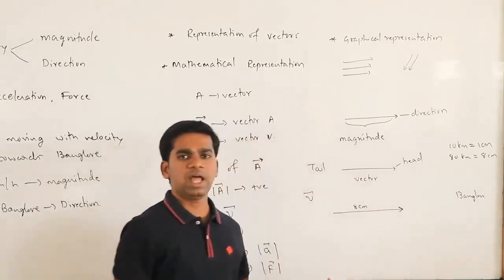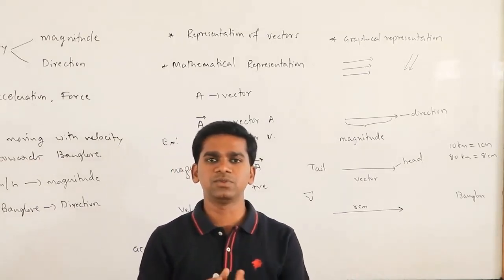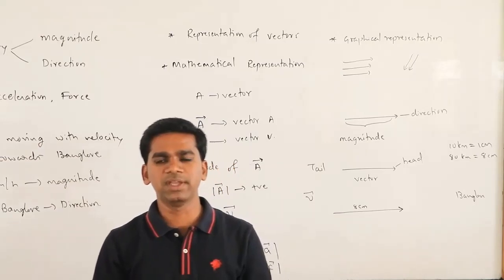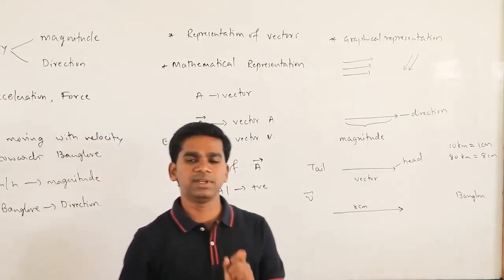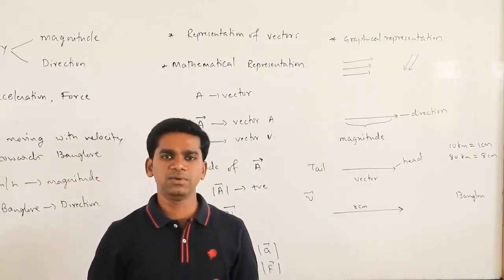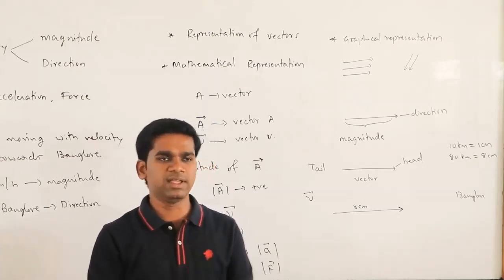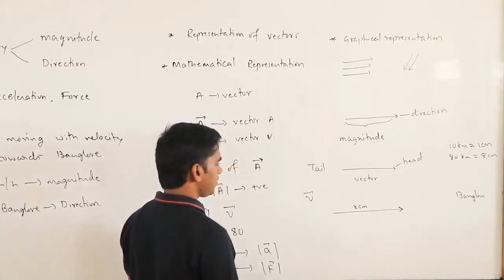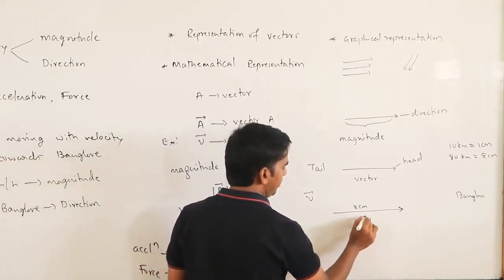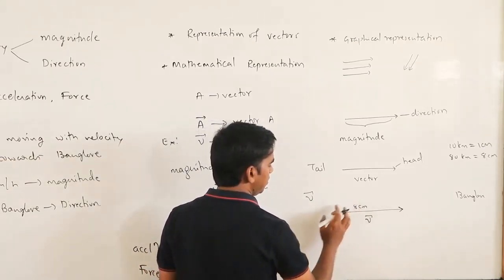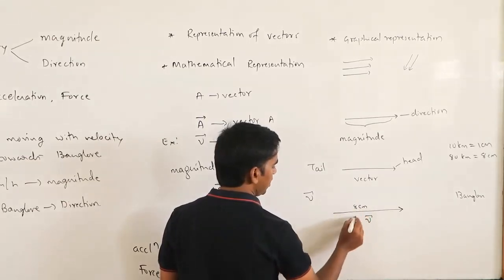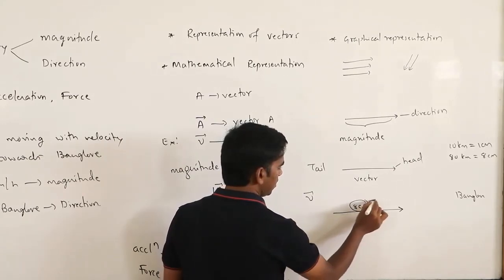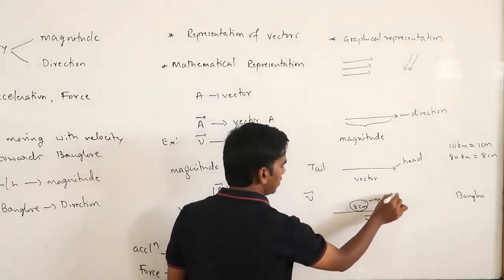So this is how we can reduce the big values on your paper, on your board. For that, what is required is a scale. You have to make your own scale, like plotting graphs on your x and y axis. So this is the vector v, and this is giving you the magnitude.